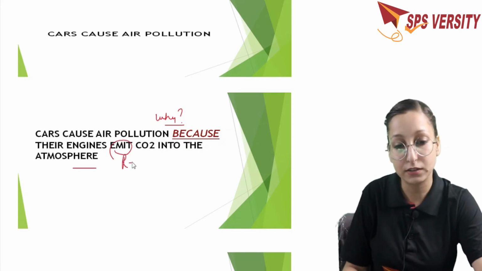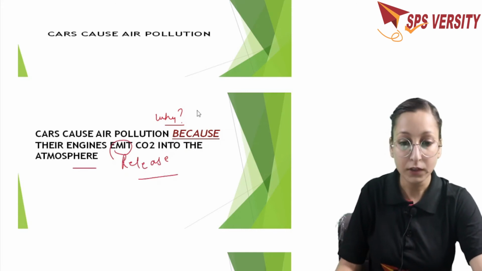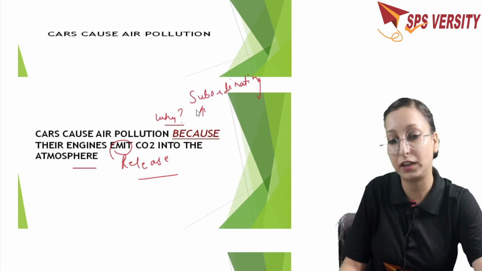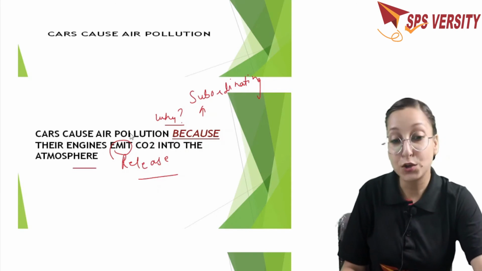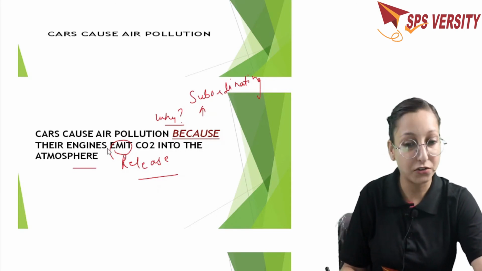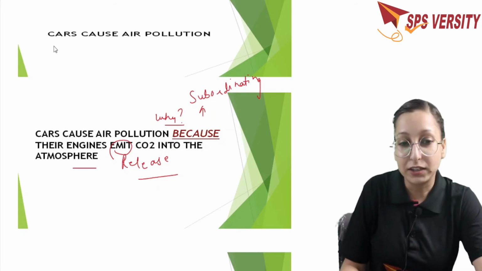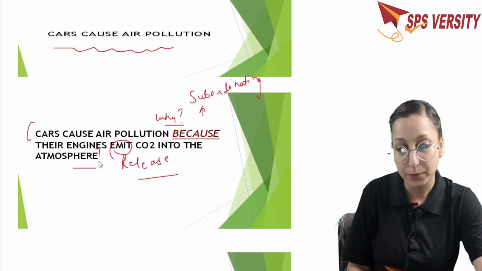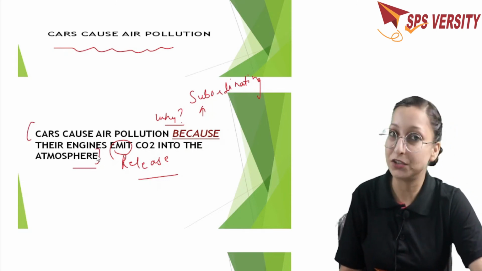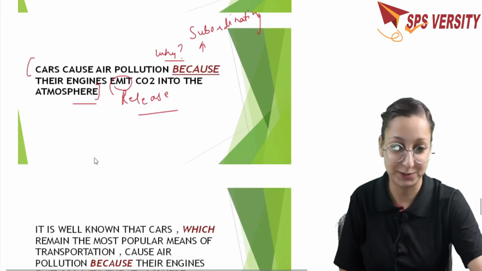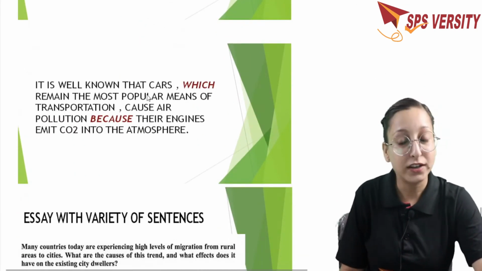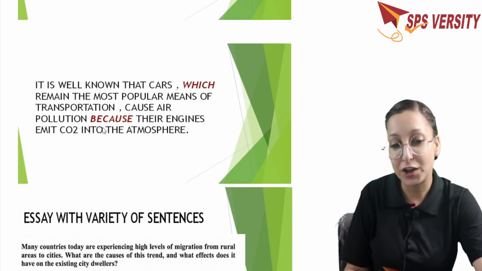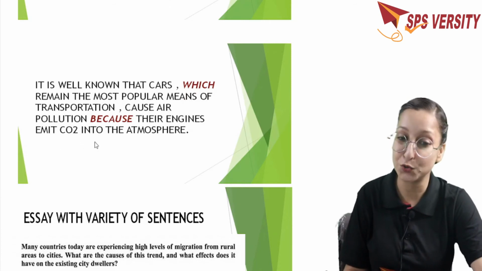Emit means release. Okay. So because is my subordinating conjunction here. This is the first method of making a sentence into a complex one. So cars cause air pollution because their engines emit or release CO2 into the atmosphere. Rather than this single sentence that is simple, this sentence is more clear and more precise, and it gives more additional information. Now make it more complex. It is well known that cars, which remain the most popular means of transportation, cause air pollution because their engines emit CO2 into the atmosphere.